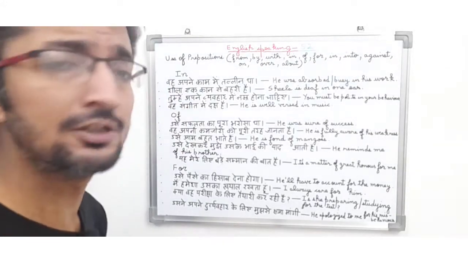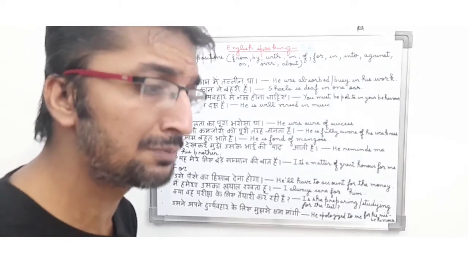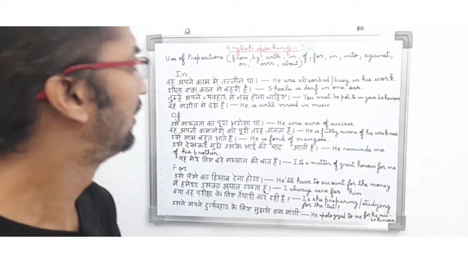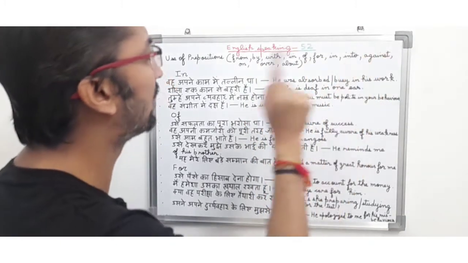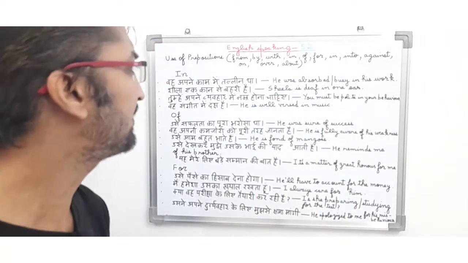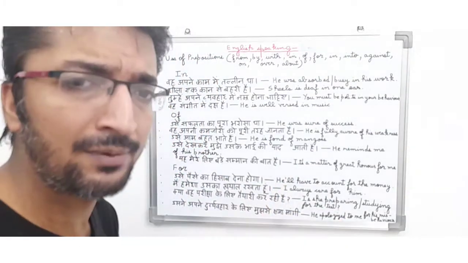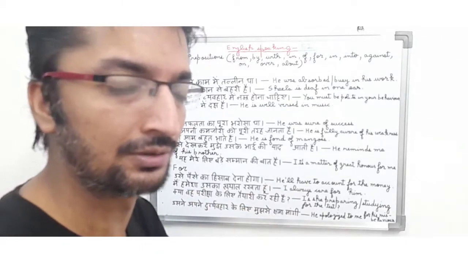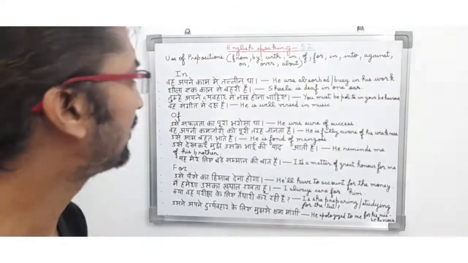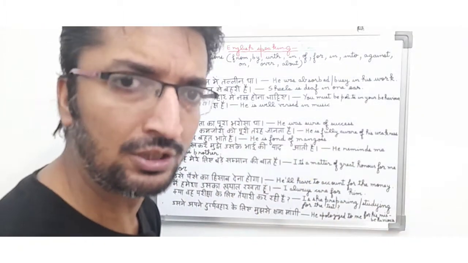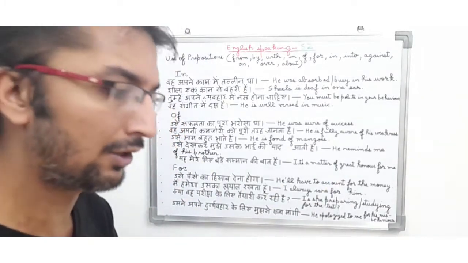So friends, this was the English speaking part 52 in which I explained to you how to use prepositions in our English sentences. So I told you about how to use from, by, with, in, of, for, into, against, on, over, about. So friends, I wrote down the sentences in Hindi and tried to translate them into English so that it becomes easier for you to understand prepositions. So friends, I hope you have got the basic knowledge about prepositions, that how do we use prepositions in our English language when we have a conversation in front of another person.